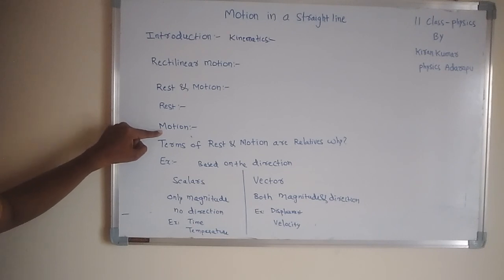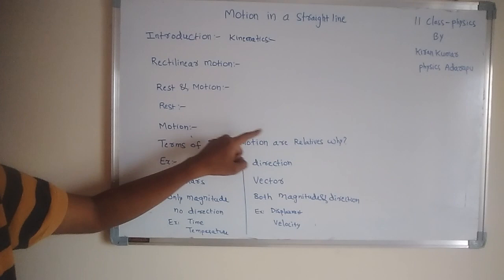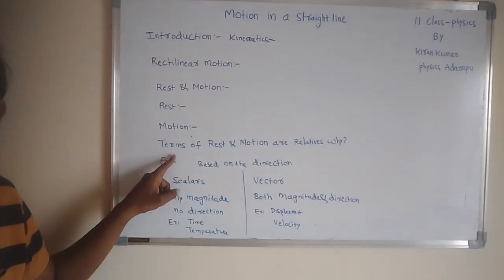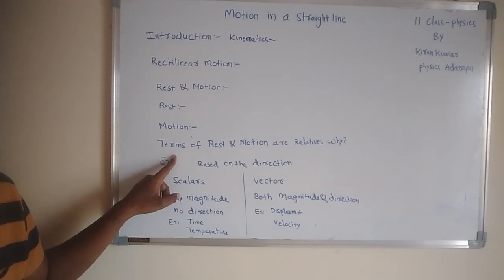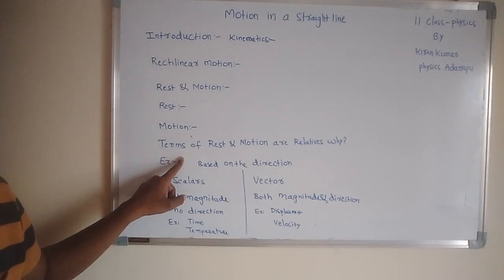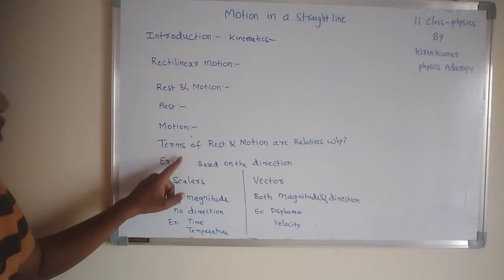An important point: these two terms are relative, not absolute. Why? Here is an example. If you are traveling in a bus, you are at rest with respect to the co-passenger, but you are in motion with respect to the surroundings.